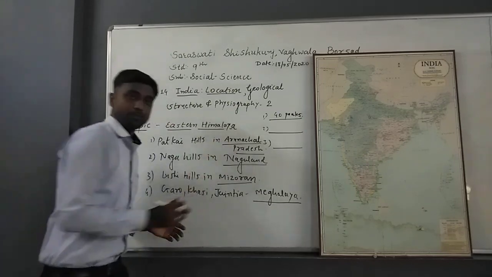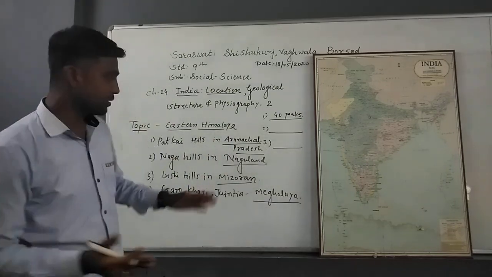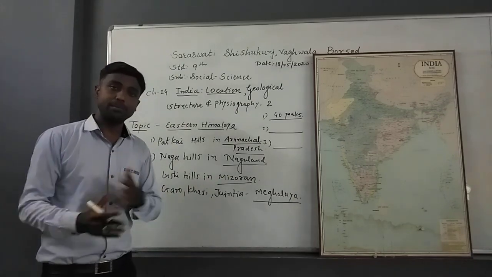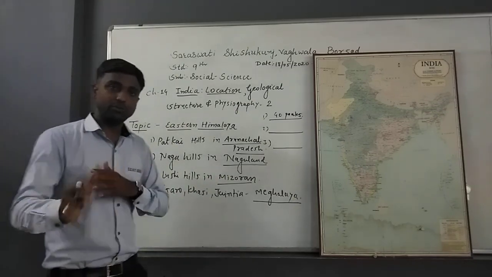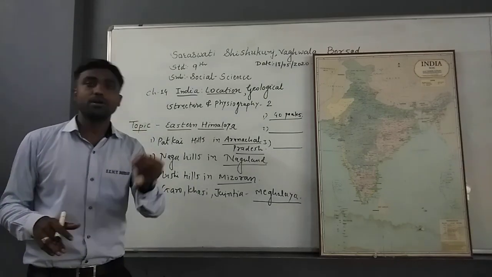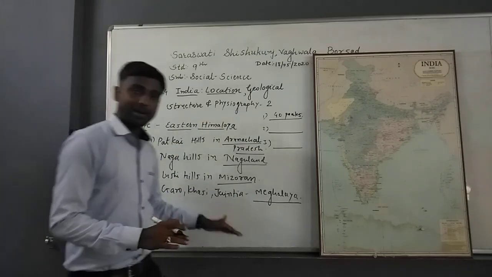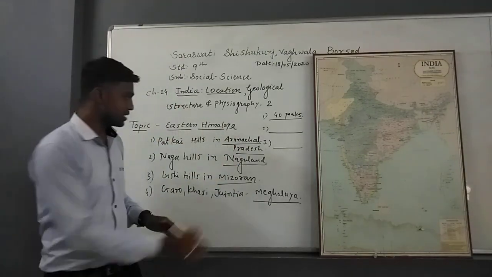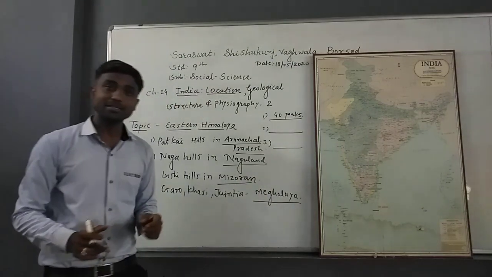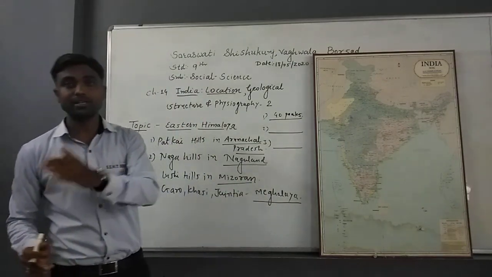Here, due to the dense forest, the rainfall is too high. Here the rainfall is around 1200 centimeter annually. In Gujarat, our rainfall is around 70 centimeter to 100 centimeter annually. But in this eastern part, the seven sisters, all these states are considered the Seven Sisters, it is 400 centimeter to 1200 centimeter.